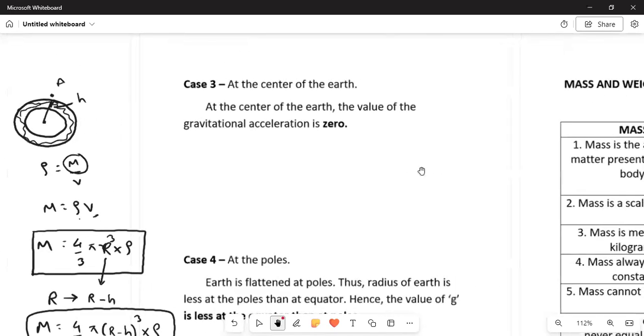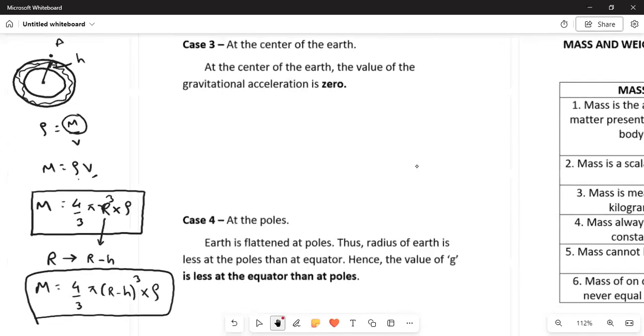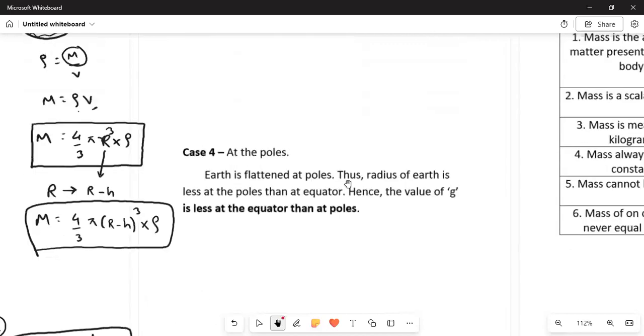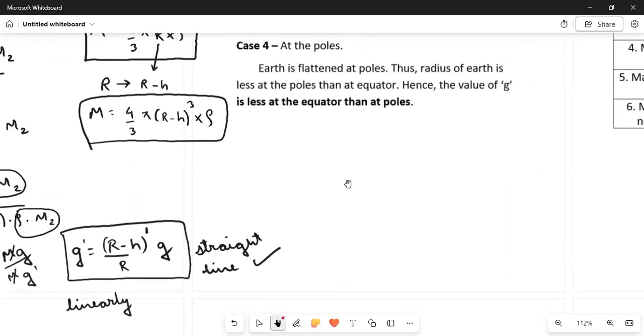So the next case is at the center of the Earth. At the center of the Earth, the distance we have traveled inside the surface of the Earth is equal to R. So in that case, our h will be equal to R. And here we have seen that the new value g dash is equal to (R minus h) upon R multiplied by g.